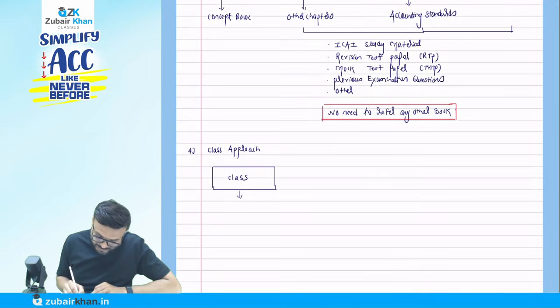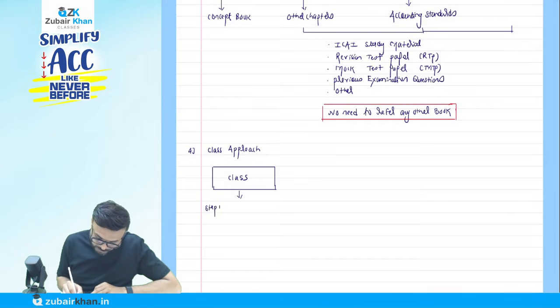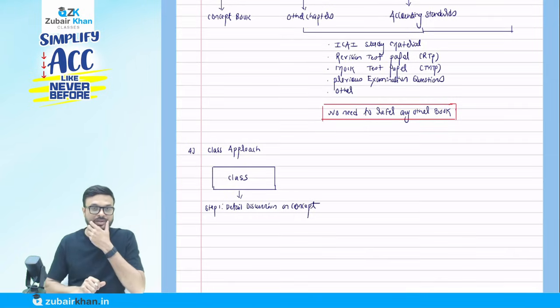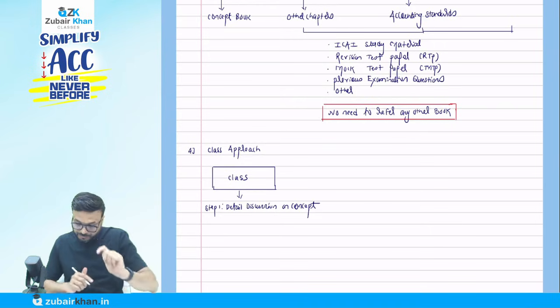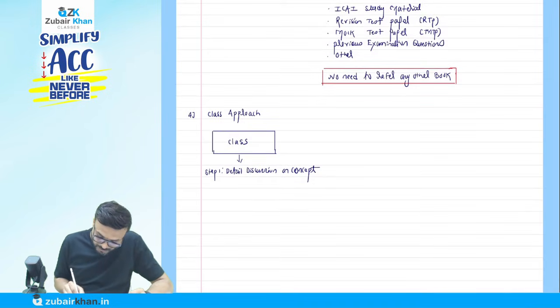I discuss step number 1, a detailed discussion on concept. Like today, I will start the first chapter, financial statement of company. In detail, I will do the discussion on concept first. Then step number 2 will be, I will solve class questions and you will solve with me.